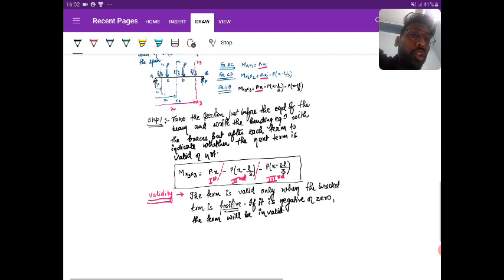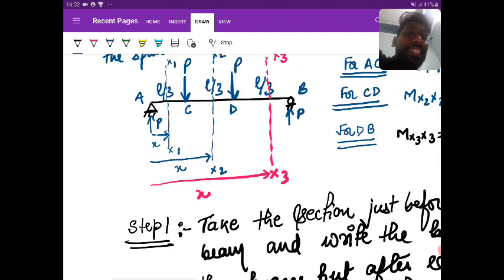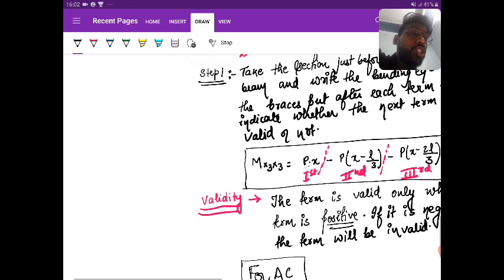Right? You know that for AC, look at the AC. H lie between 0 to L by 3, yes or no? For AC, what is the range of H? Yes, 0 to L by 3, yes or no? Yes.